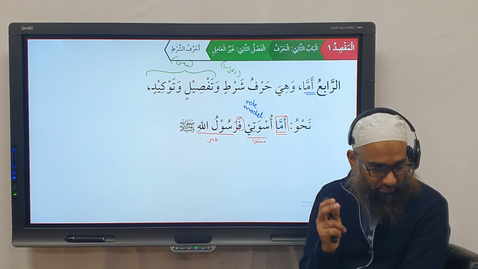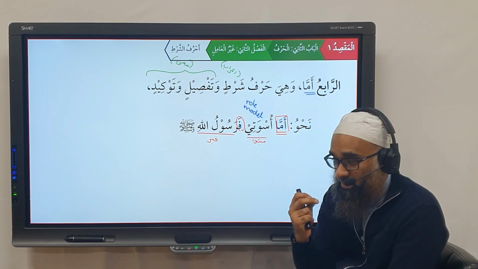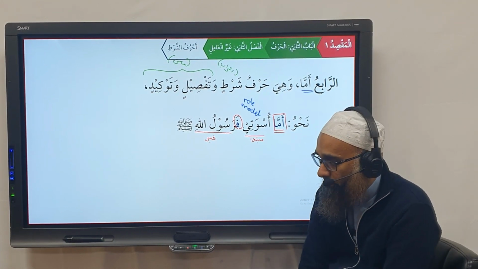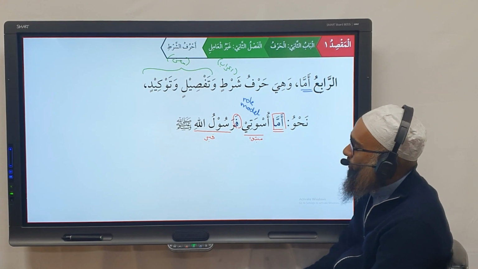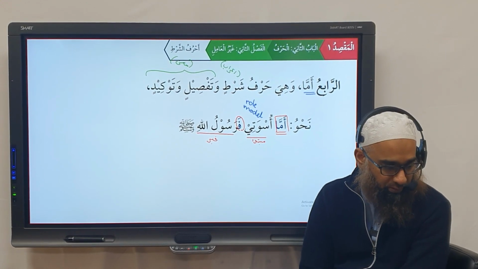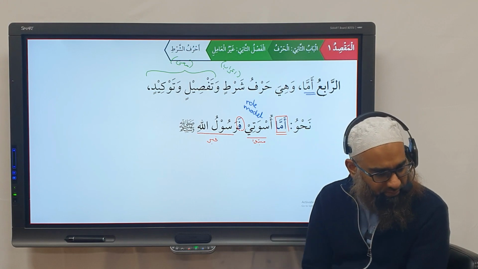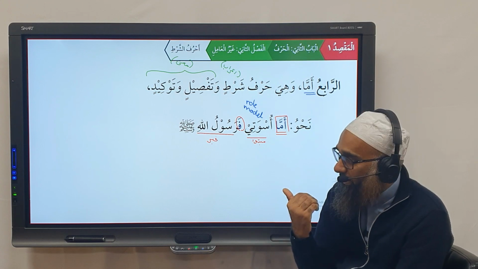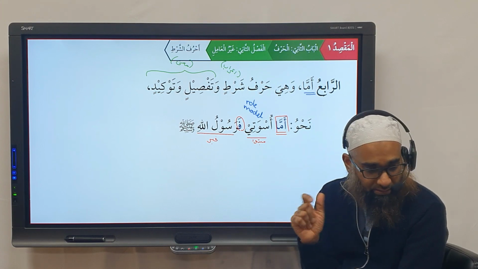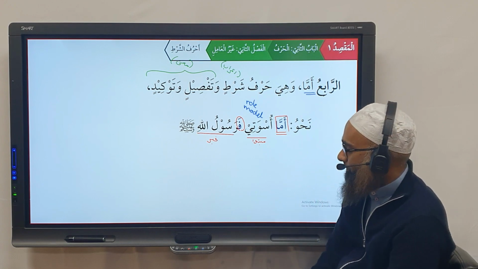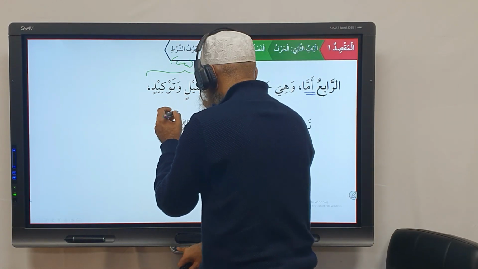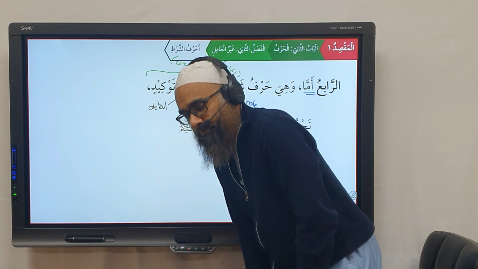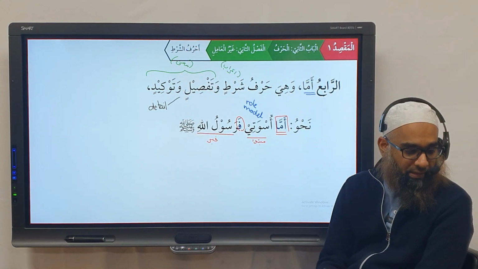The mu'aribun and the people of the Lugha and Nahw have said this is a harfu shart because of more details they may have covered, and more intricacies that you will discuss in bigger books, inshallah. So in terms of I'rab, we say amma uswati is a shart, and fa Rasulullah is the jawabu shart. From an I'rab perspective, do you get it? Yes? In terms of meaning, it has two meanings, tafsil and tawkeed. What does tafsil mean? Detail. And tawkeed, we know what it means. What does it mean by detail? You don't normally have amma on its own.